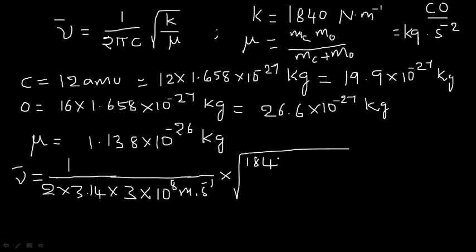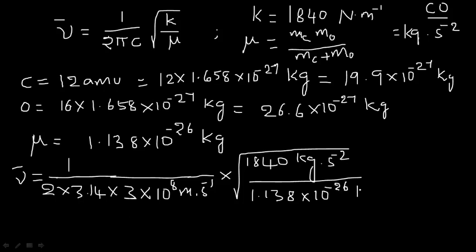So 1840 kg second power minus 2 divided by 1.138 into 10 to the power of minus 26 kg.